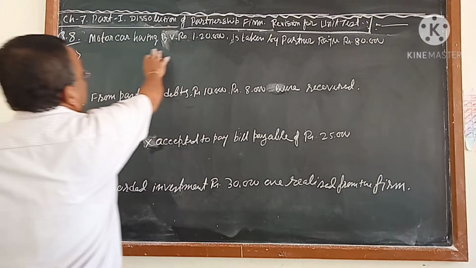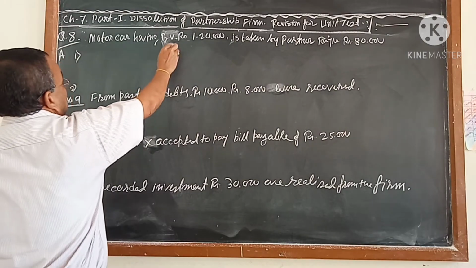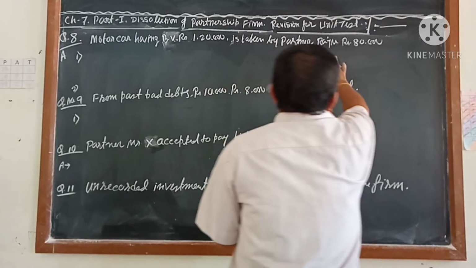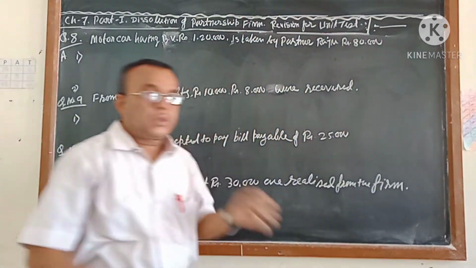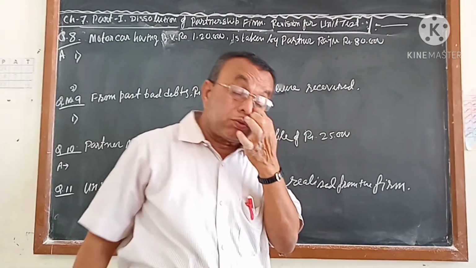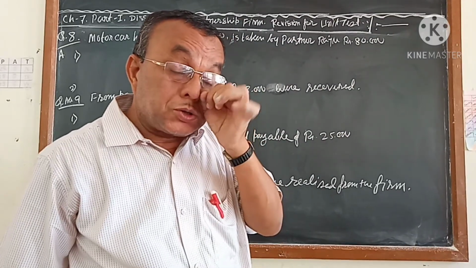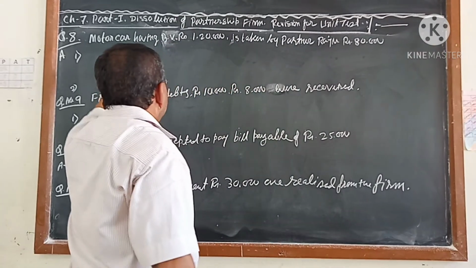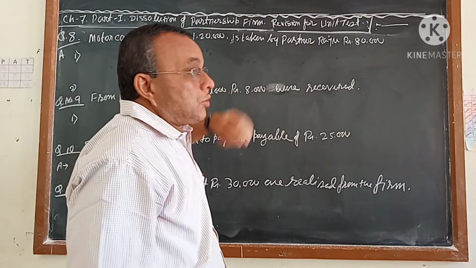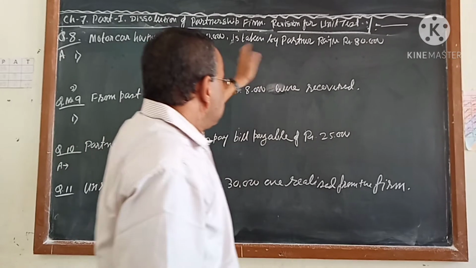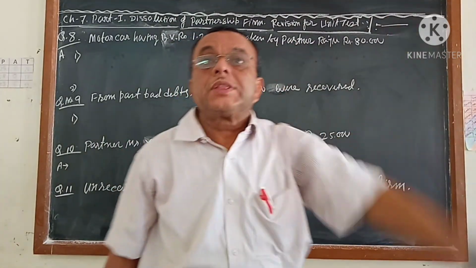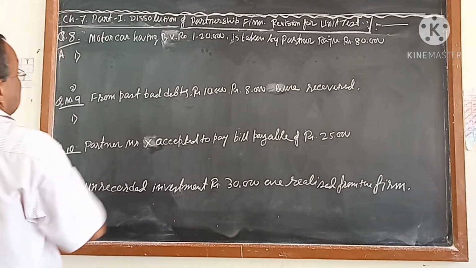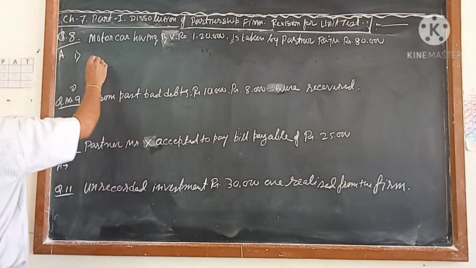Question number 8 is given. The motor car having a book value of rupees 1,20,000 is taken by a partner Raju at rupees 80,000. How many journals from this question do you have to pass? All of you know, two journals. One, the motor car which you have in this balance sheet, you have to transfer, first entry. Another one, Raju is taking this motor car, that is the second entry. First we have to transfer the motor car to the realization account. Motor car is a debit balance, we have to make it a credit.